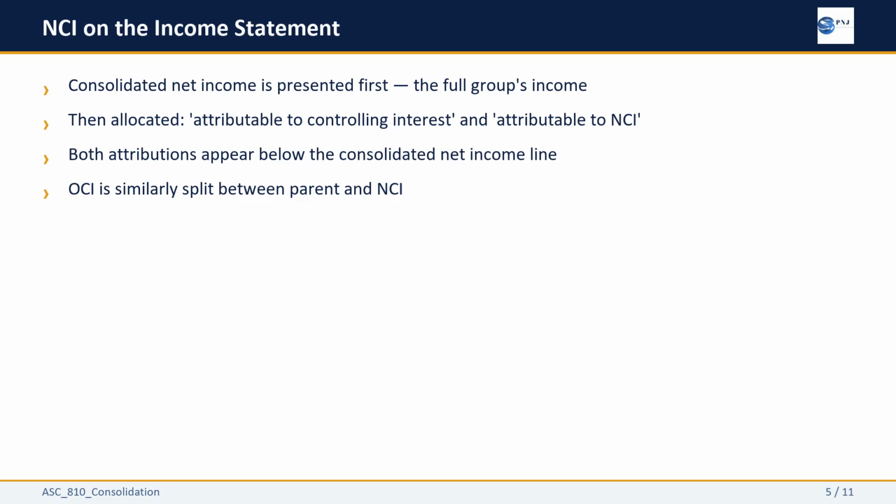The income statement treatment follows the same logic. The consolidated group's total net income is presented first, combining the parent and all subsidiaries. Below that single consolidated number, the income is split into two parts, the amount attributable to the parent's shareholders and the amount attributable to the non-controlling interests. Both lines appear below consolidated net income. It is not that NCI is deducted from income. It is that income is allocated. The same principle applies to other comprehensive income. OCI is also split proportionally between the parent and the NCI holders.